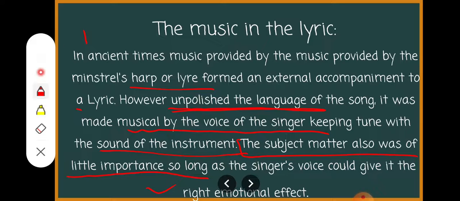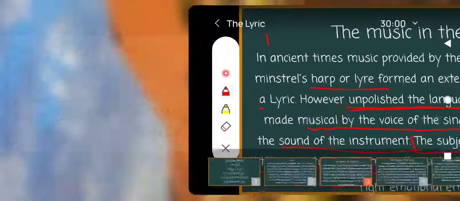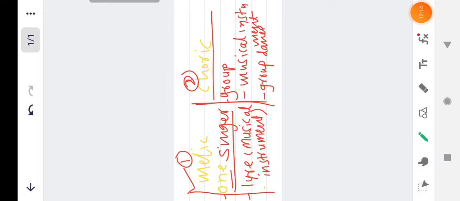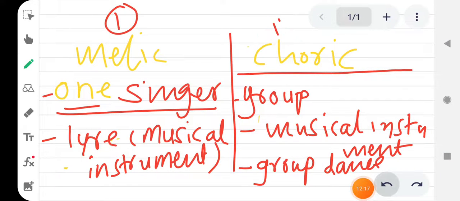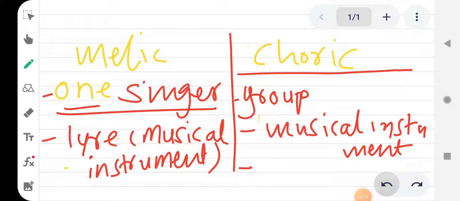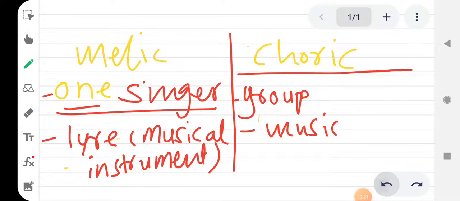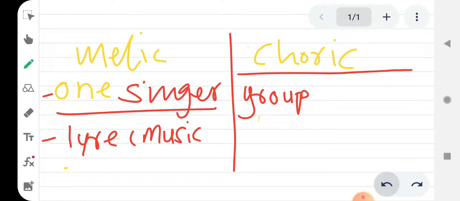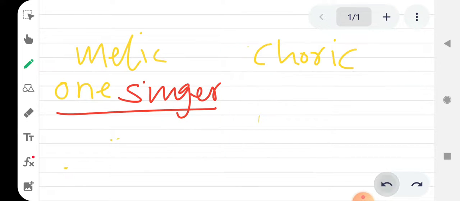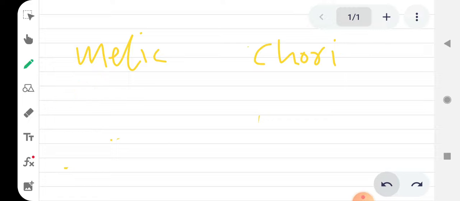So, in this earlier stage, the external music of the lyric was more important. The external music and the voice of the singer, these are the important things.